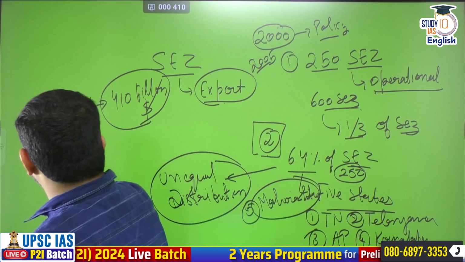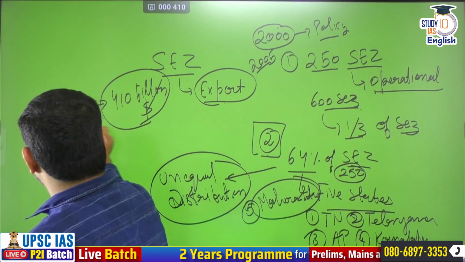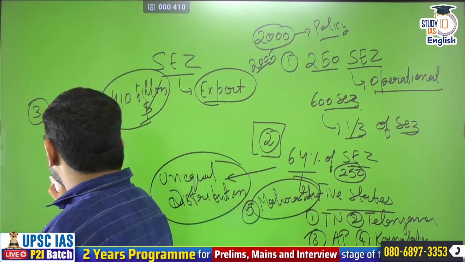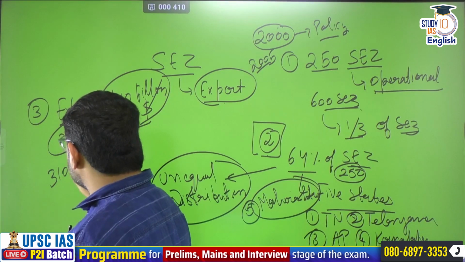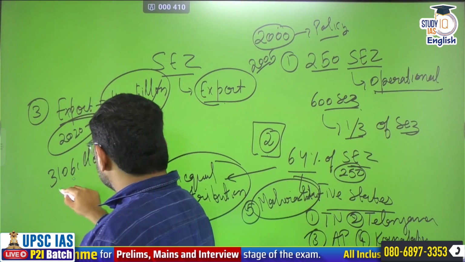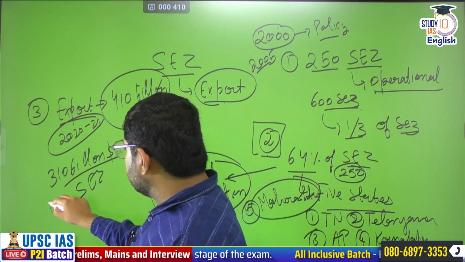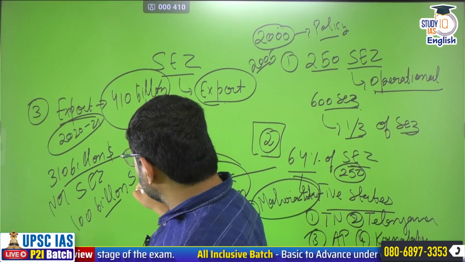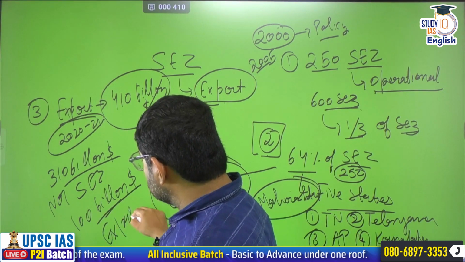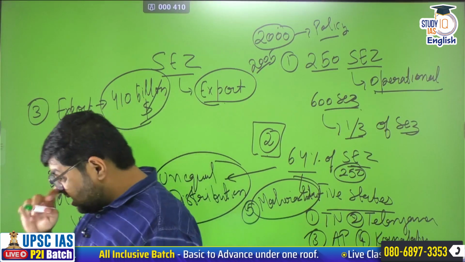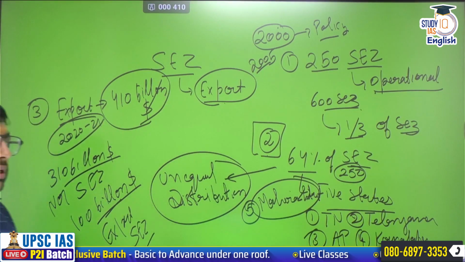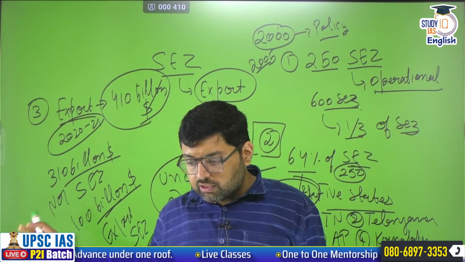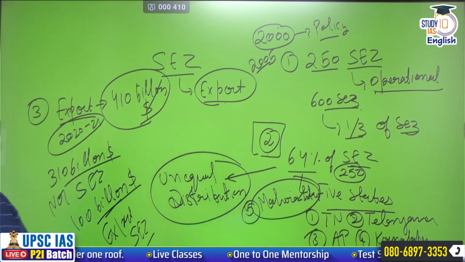Out of this, $310 billion of exports is done by non-SEZ areas, whereas only $100 billion is done by SEZs. So the ones who get all the facilities perform less, whereas the ones who get nothing perform very well.